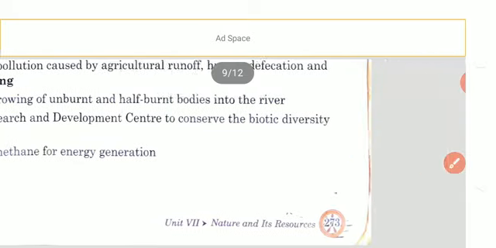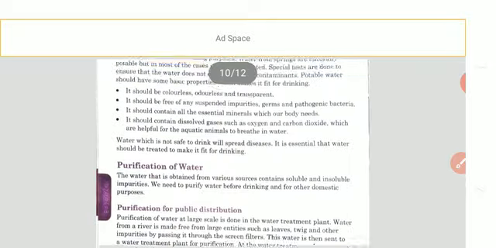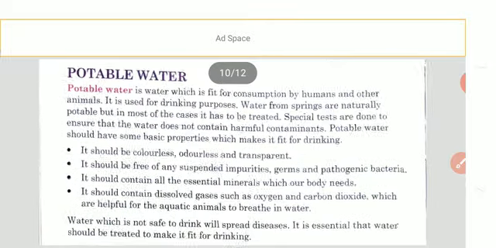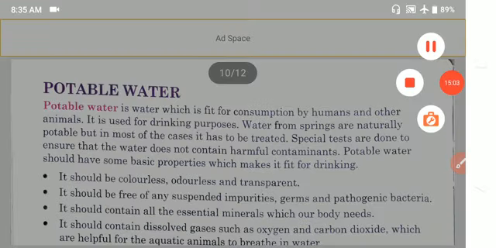So in this way you came to know about the different aspects that can reduce water pollution. So for today, that much. In our next class we will study about